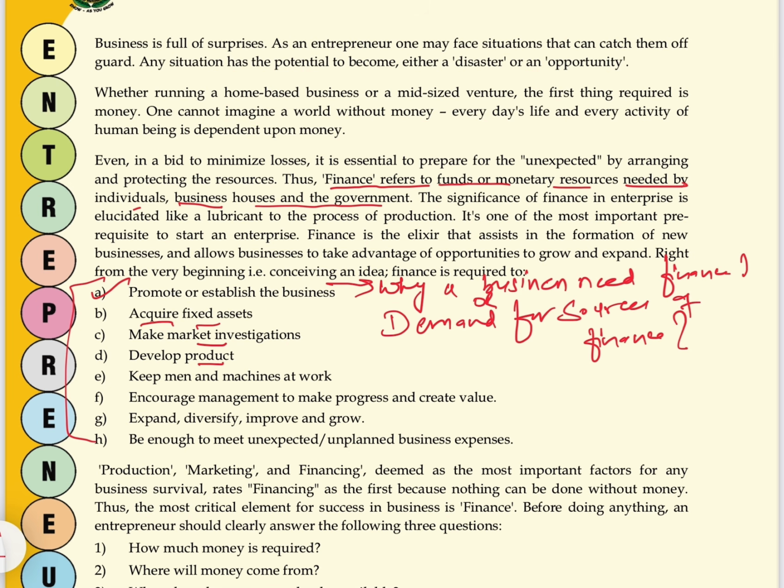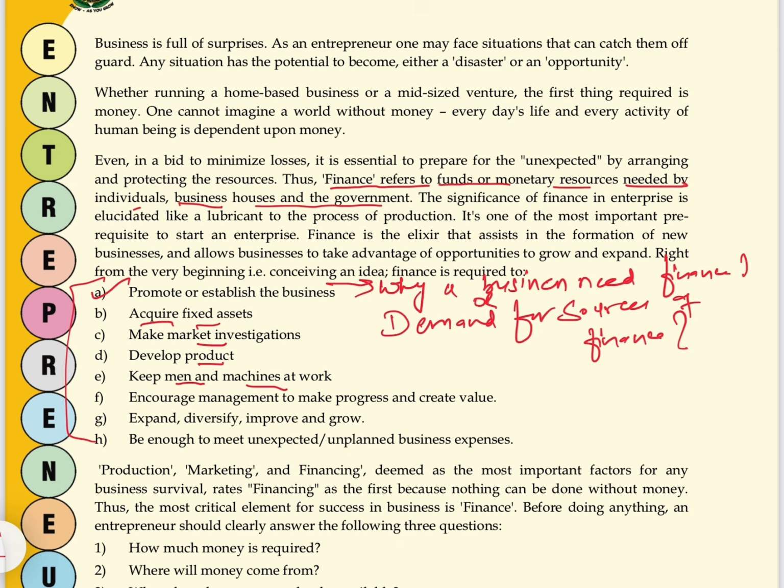Then develop product. Entrepreneur needs money to develop, to add certain values, to make his product, to convert his idea into a real product. Then entrepreneur needs money to keep man and machine at work. Definitely, how will he start the business? For starting the business, who will actually do the work? It's the manpower who will actually do the work. Then what is the other reason business needs money? The business needs money for creating value. This money encourages the management to do more development of the business and create value in the business.